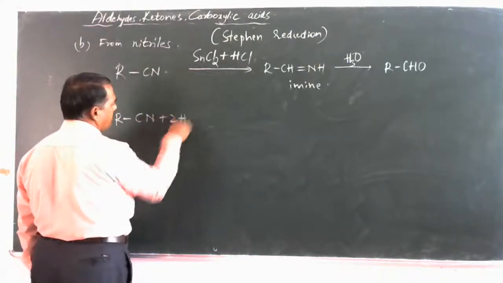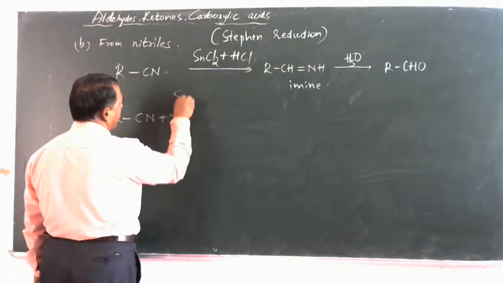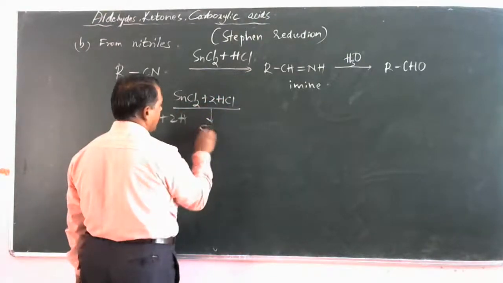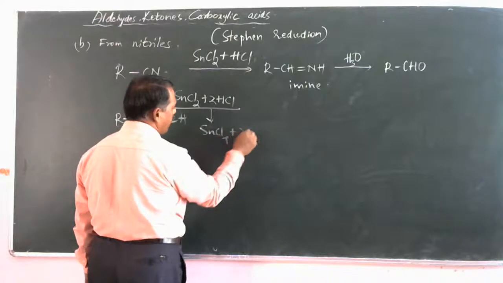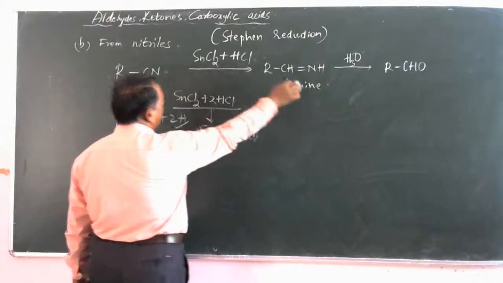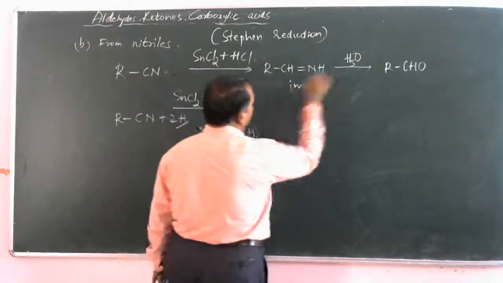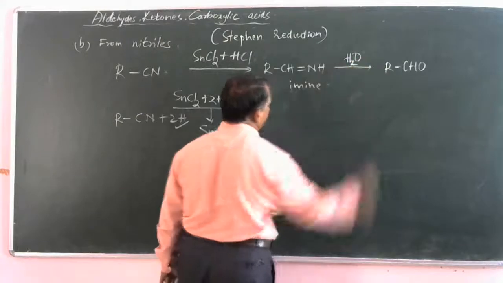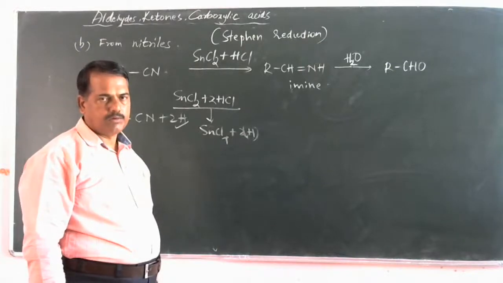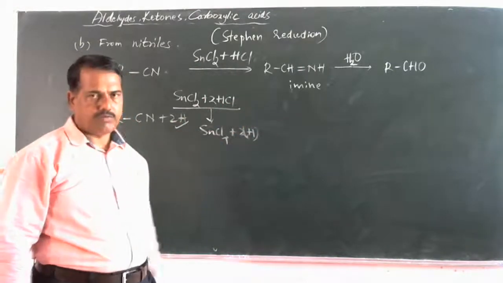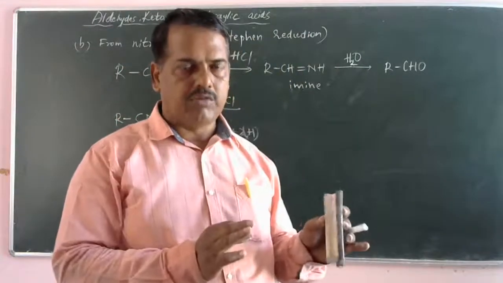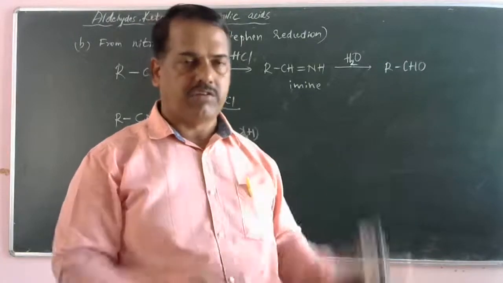RCN plus 2H, and this hydrogen reacts, and we will get imine, an intermediate product. And finally, on hydrolysis, we will get RCHO. Are you clear? See, the final step is hydrolysis. We will get an aldehyde, and this particular reaction is called Stephen reduction.